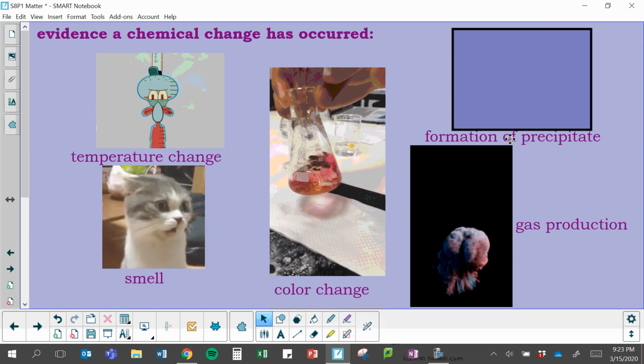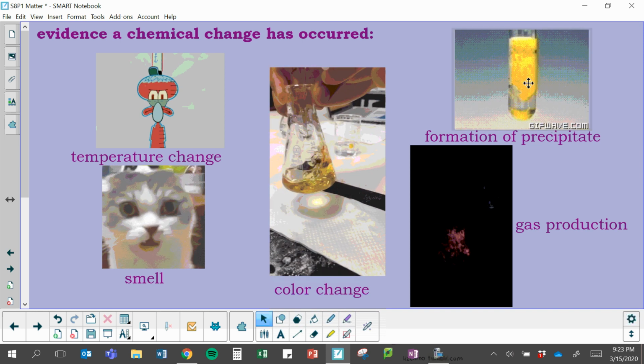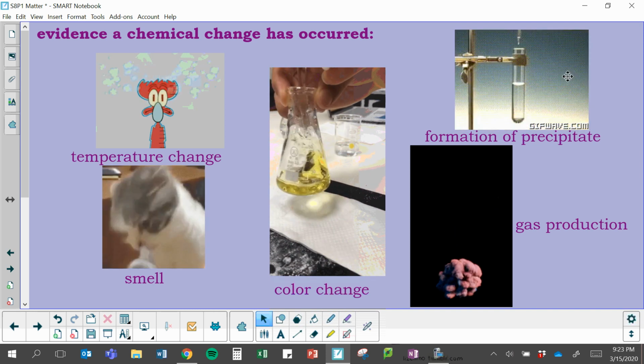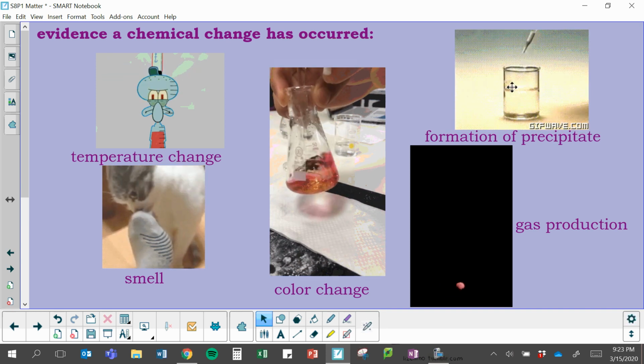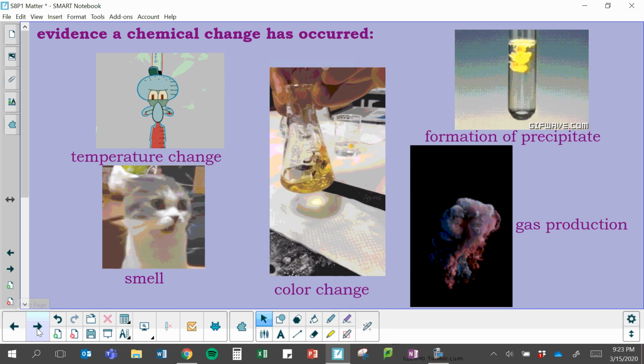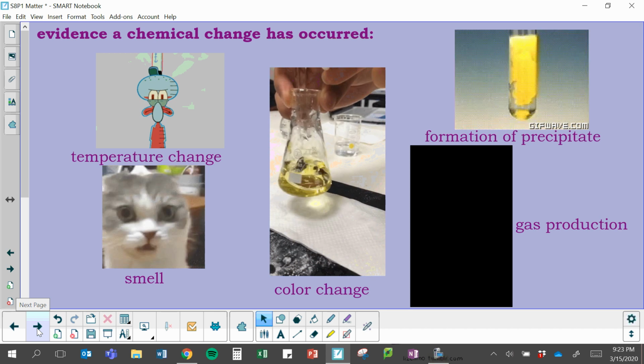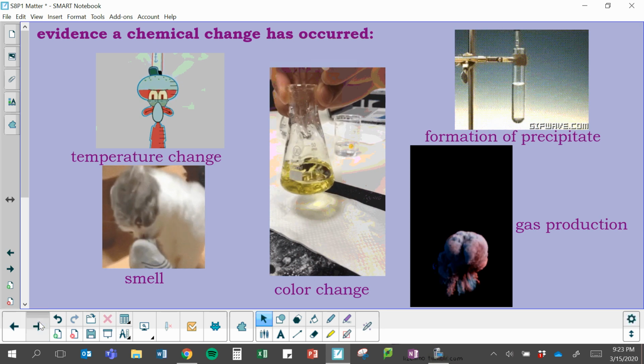And our last one is the formation of a precipitate. This one is probably our new word when we learned this. When we have 2 liquids and we mix them together, sometimes a solid is produced, and that is a precipitate. So those are our five different ways that we can know for sure that a chemical change is happening.